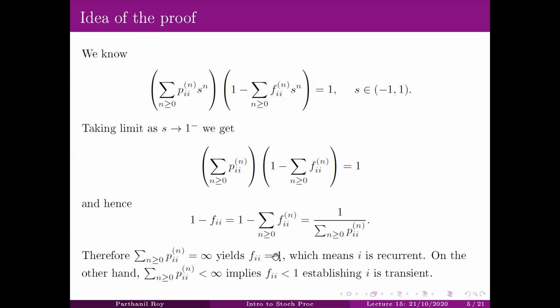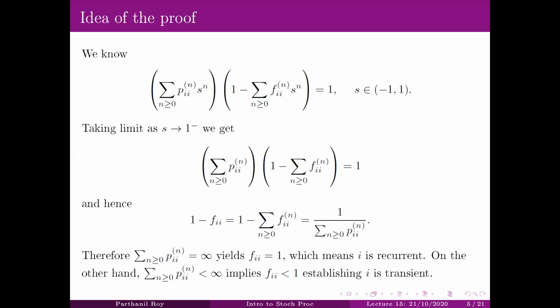And we already have discussed this last time. f_ii equal to 1 just means i is recurrent. On the other hand, if this is finite, then this would be something positive, and therefore 1 over this would be something positive, and therefore f_ii is strictly less than 1, which will show that i is transient. Okay, so this is the idea of the proof. This is the argument essentially.